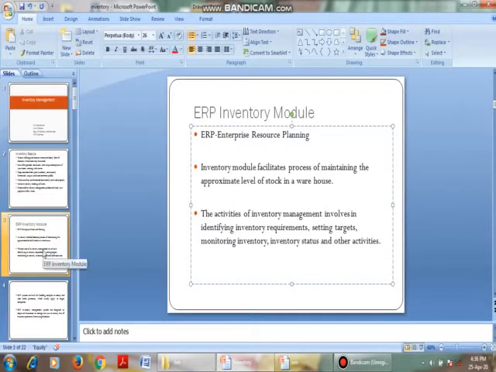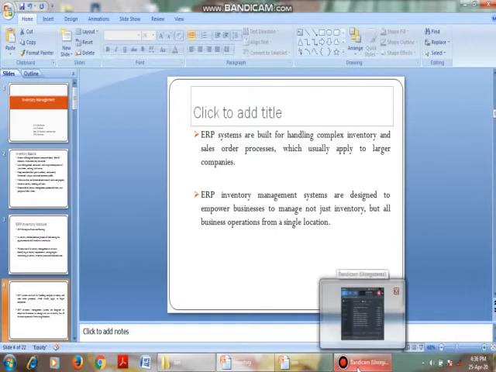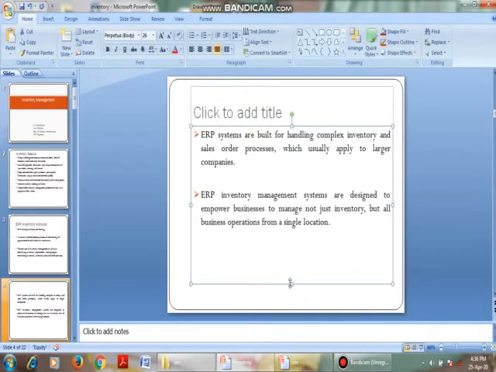The next one is that ERP systems are built for handling complex inventory. If a company has a small amount of inventory, it is not a big problem. But if the company has a lot of inventory and many stocks, for example Amazon, Flipkart, Snapdeal, these companies handle so much inventory, with thousands and lakhs of orders per day.